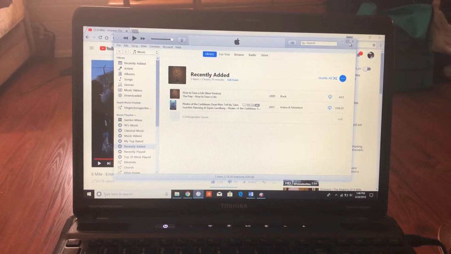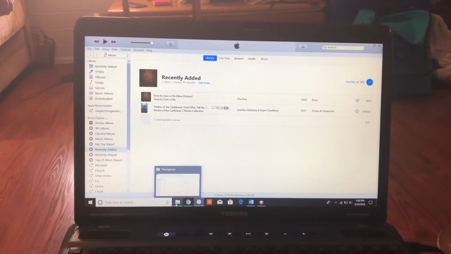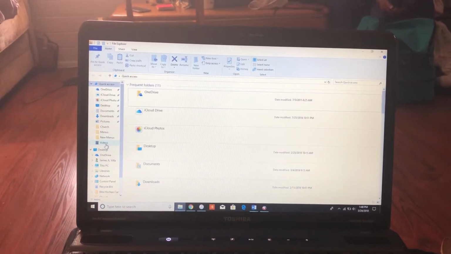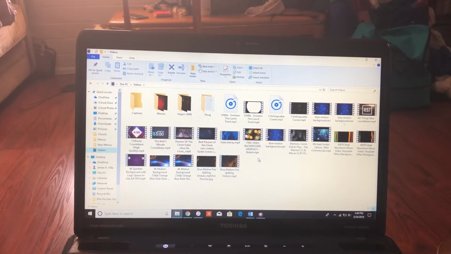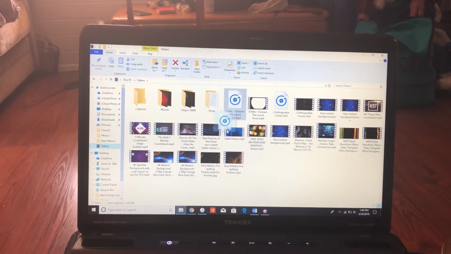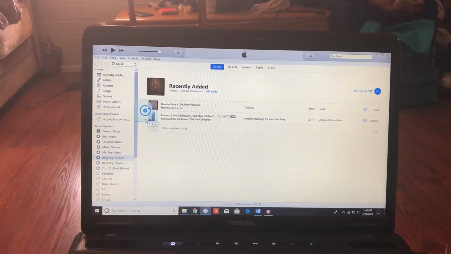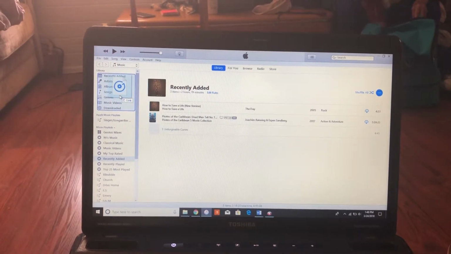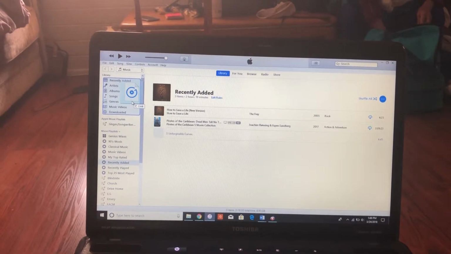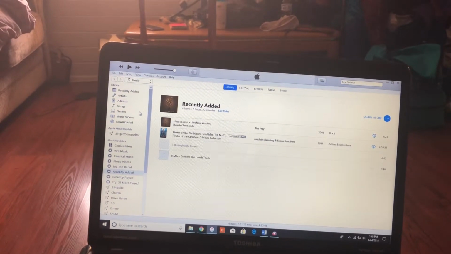You can, whichever way works best for you. So you can make that bigger, or you can leave it small, and go to the videos, because that's where I believe I saved it, and it should automatically show up here. So 8 Mile, so whatever yours is named, and then you're gonna go down to iTunes, and you're gonna drag it into here. And as long as it lights up blue, all that recently added all the way to downloaded, as long as that lights up blue, it will be put into iTunes.